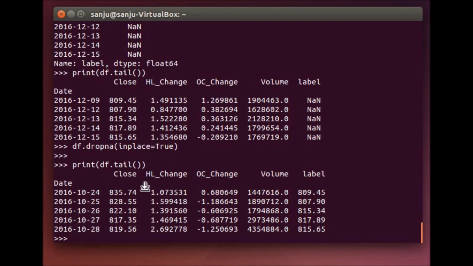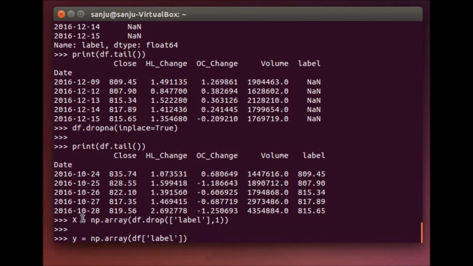So let's define these features and labels, and let's save them in variables. In the X variable we are keeping only the feature values, dropping the label column, and in the Y variable we have the label.